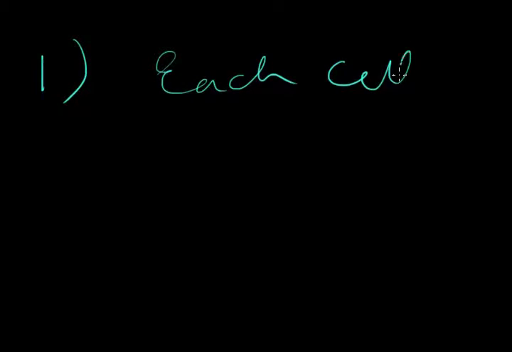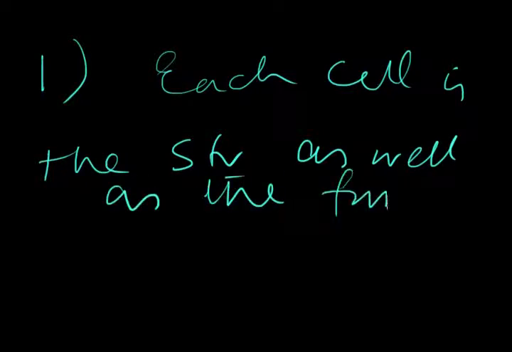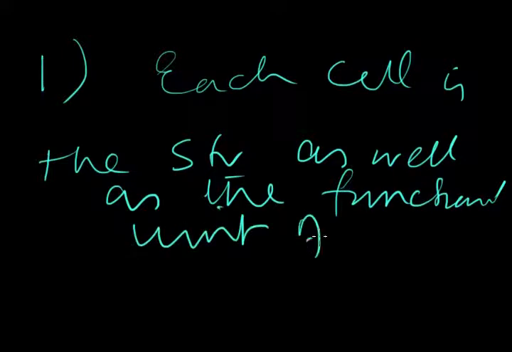What did they actually explain regarding cell theory? Number 1, each cell is the structural as well as the functional unit of living systems.